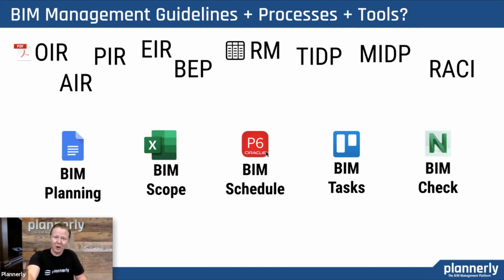For scheduling and programming, P6, Oracle, another big software player for lots of really detailed schedules. Atlassian and many others, using task management like Trello. And then Autodesk as well, another big company specifically in the BIM space that takes care of some of the checking. And you will have Solibri and many other tools in these spaces.